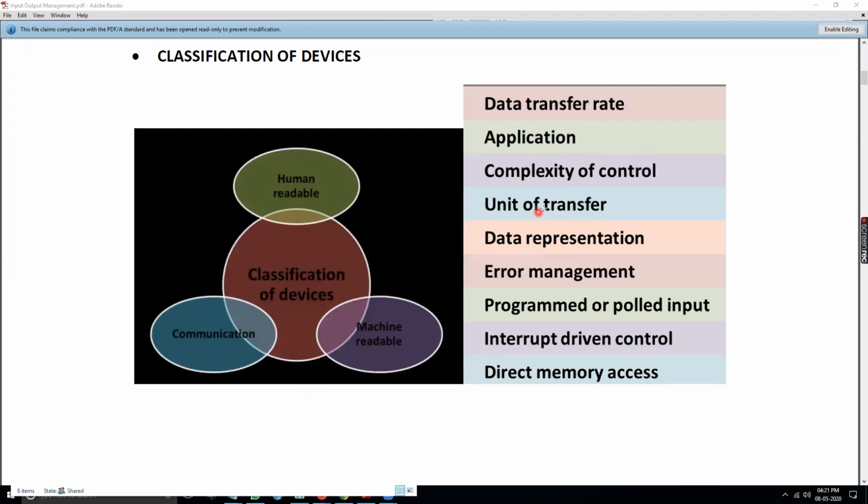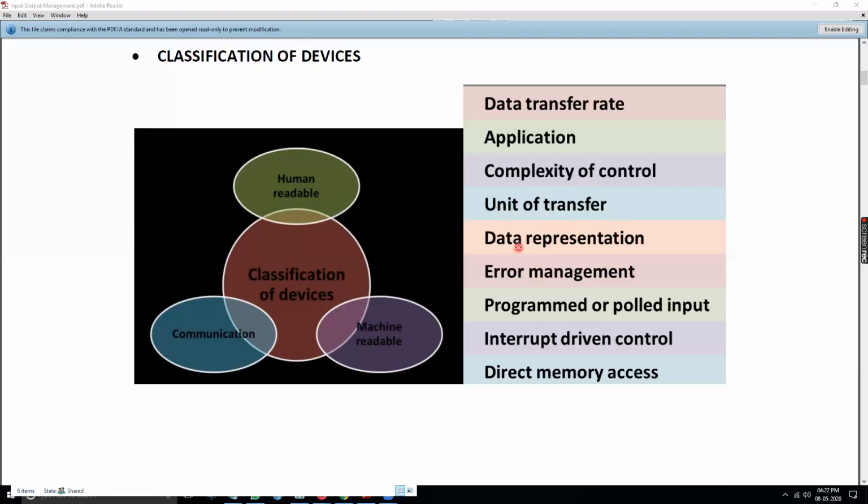Next is unit of transfer. It is in terms of bytes or bits, everything is carried out, but it is in the form of a stream. That's why a stream of bytes is used to carry out this particular transfer, and also in terms of a block or a packet.